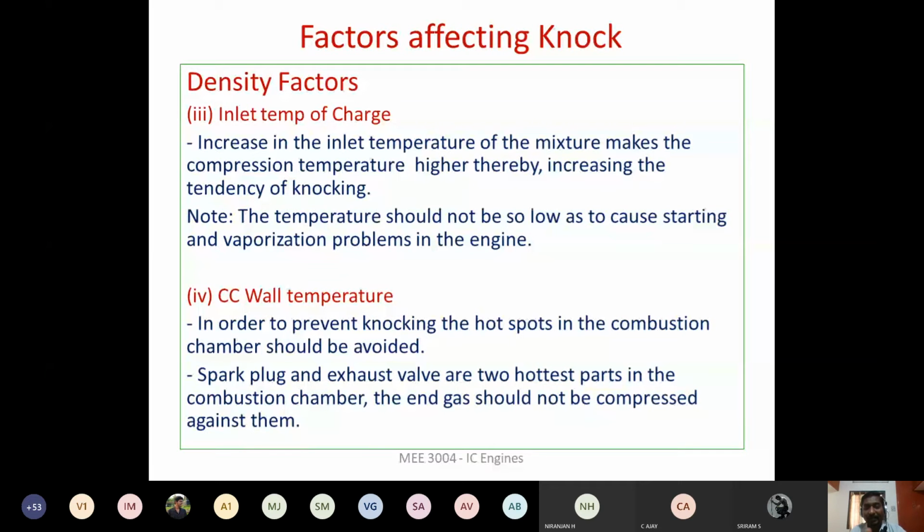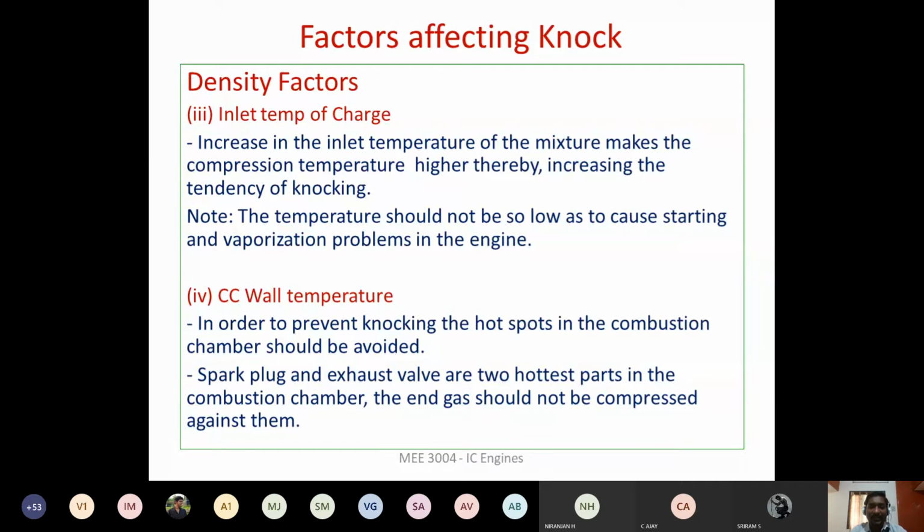Okay. And remember, the inlet temperature when the fuel enters should not be too low, and it should not be too high also. If it is too low, then what will happen? The vaporization of the air fuel will not occur properly. For better mixing of the air fuel, we should have proper vaporization, and that vaporization depends upon the temperature. So if the intake temperature of the air fuel mixture is too low, it will affect the vaporization, and you will not have complete combustion. So we need an optimum temperature at which the air fuel mixture enters the engine cylinder.